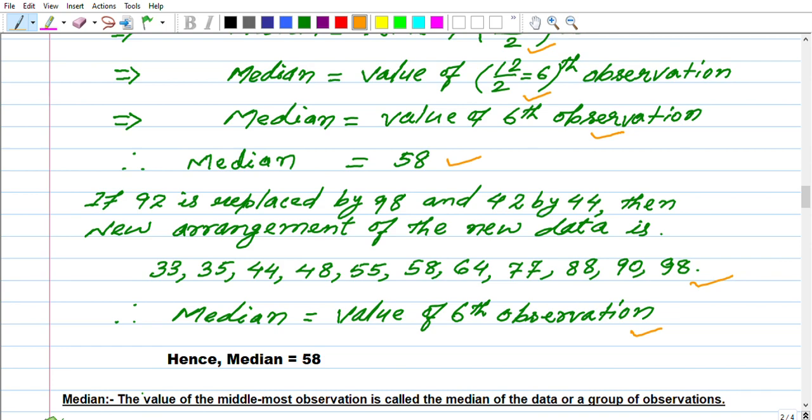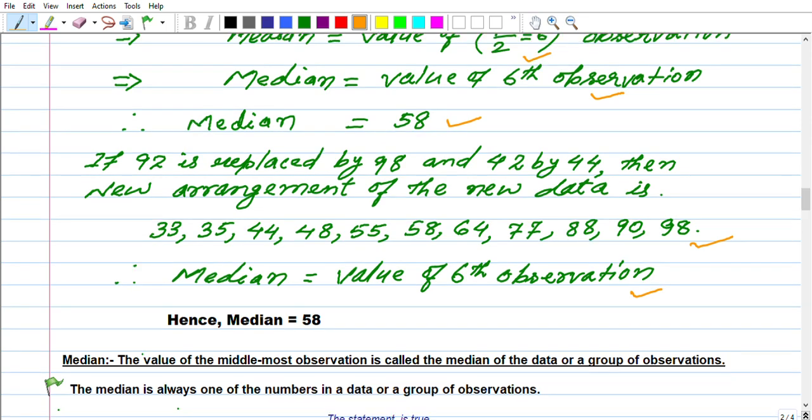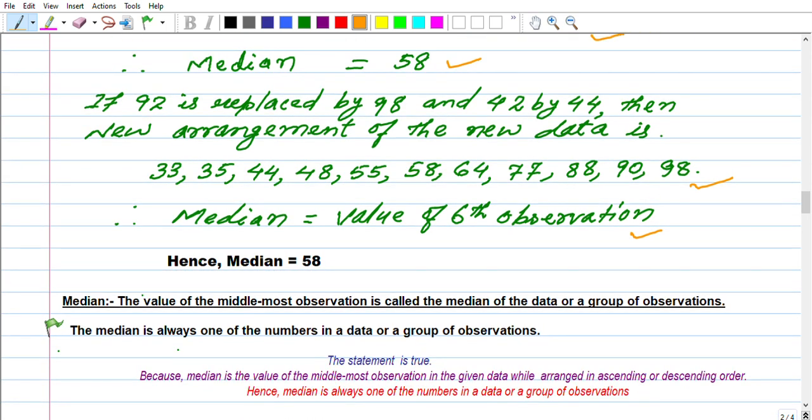Now one thing I have written below, you see here. The value of the middlemost observation is called the median of data or a group of observations. Middlemost.